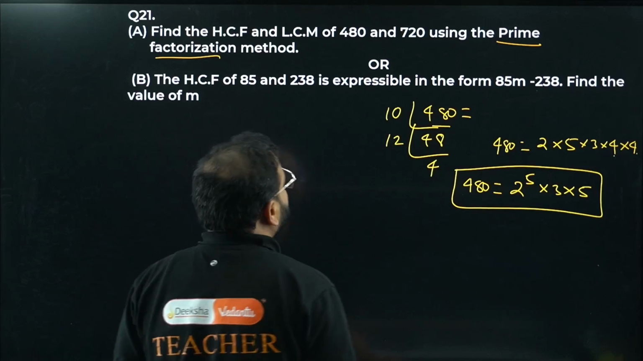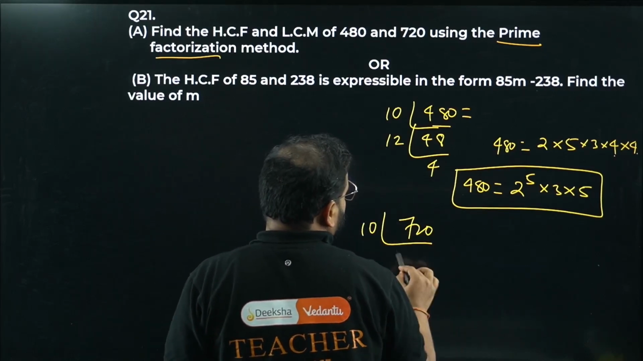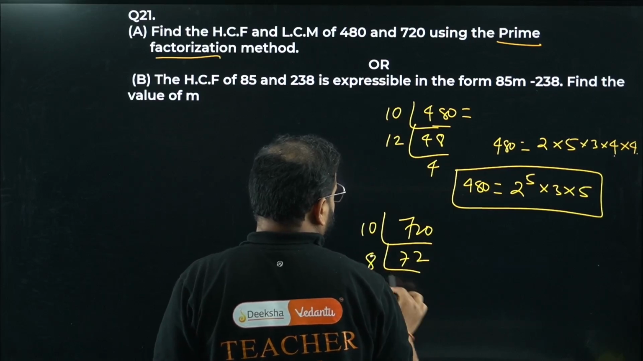Okay. Next one is 720. Same we will do. 720 we can do, bacha, again with 10, 72, with 8 and 9.